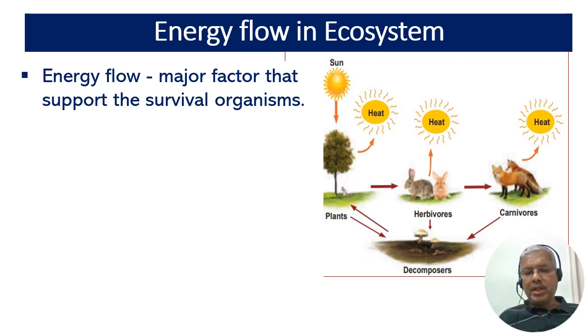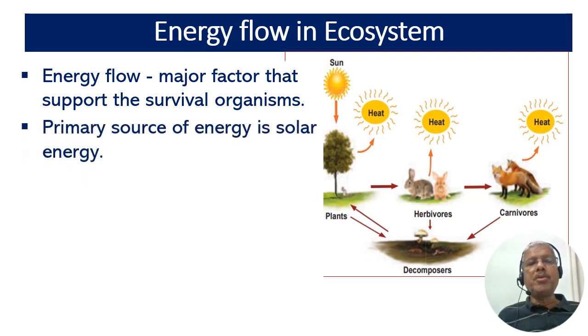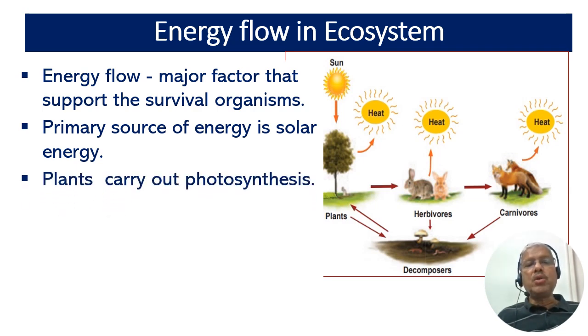Energy flow in ecosystem. The energy flow in the ecosystem is one of the major factors that support the survival of such a great number of organisms. For almost all organisms on Earth, the primary source of energy is the solar energy. It is amusing to find that we receive less than 50% of the sun's effective radiation on Earth.